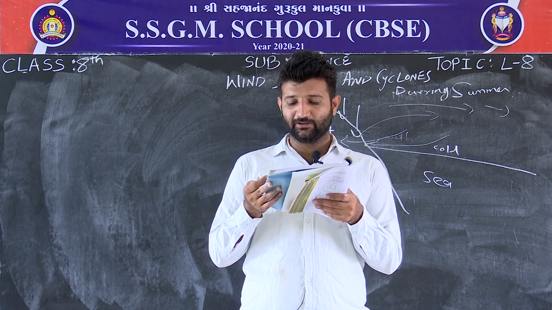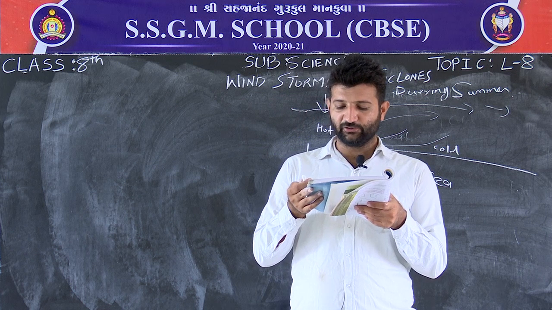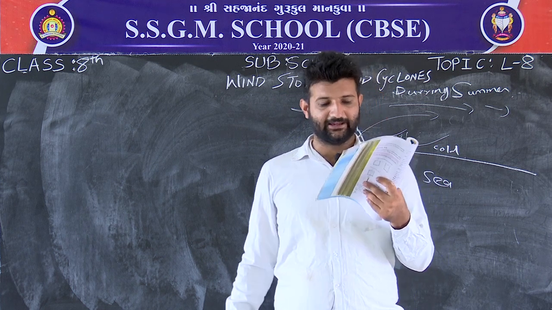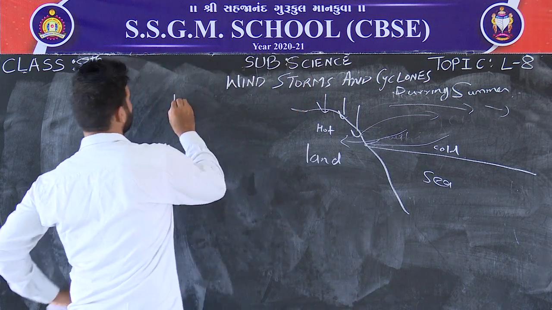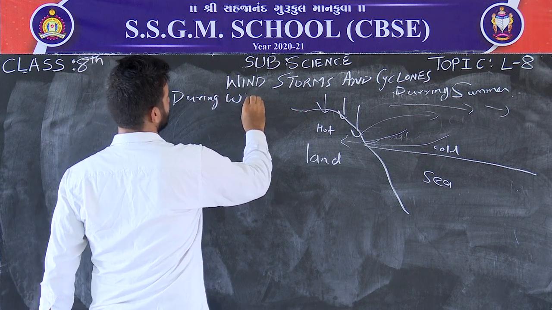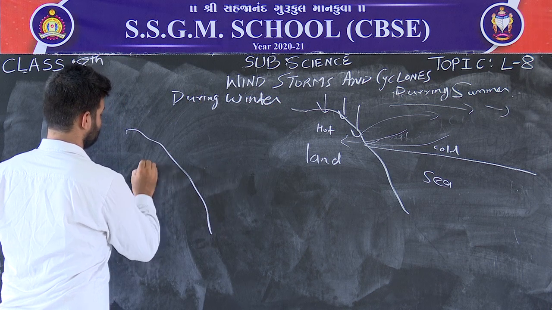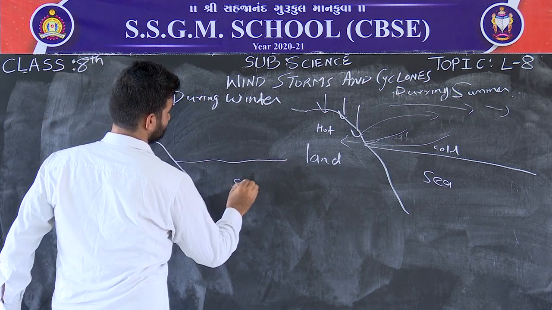I want to know what these winds do for us. The winds from the ocean carry water and bring rain. It is a part of the water cycle. So, during winter the pattern gets changed. This is land, and this is sea.